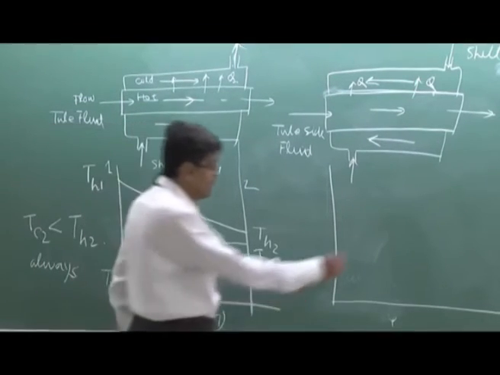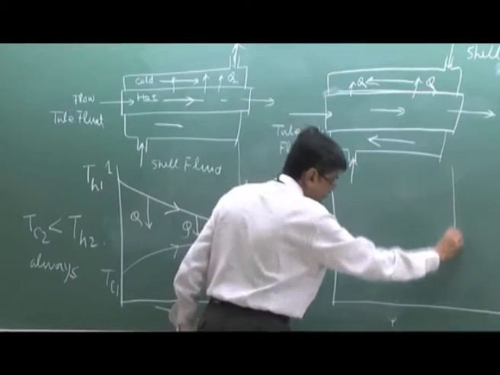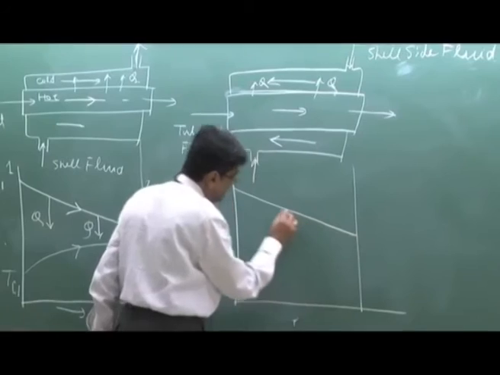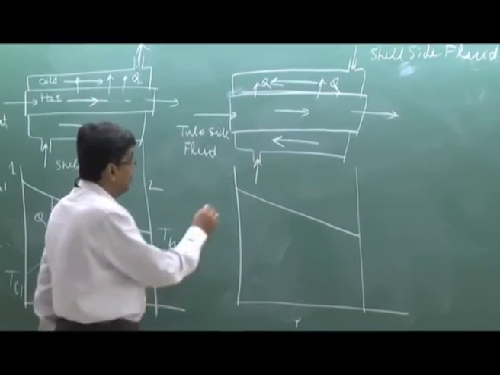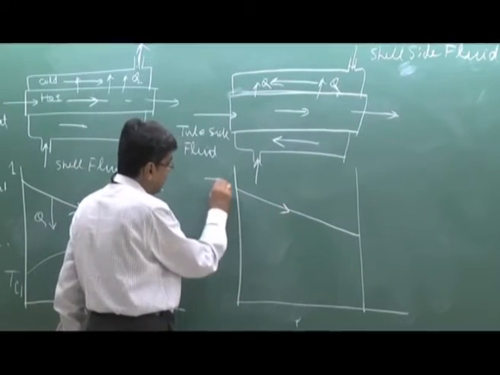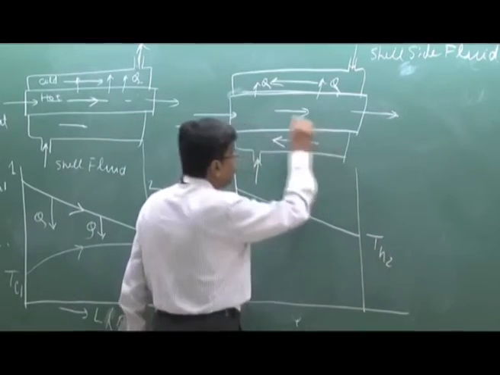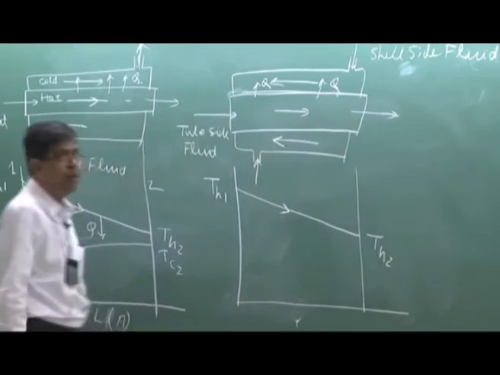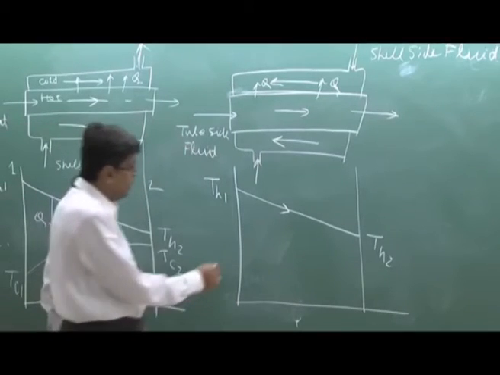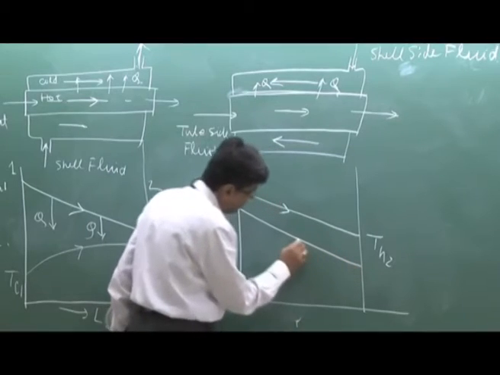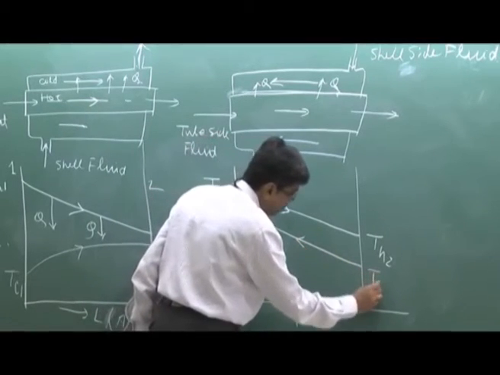What happens in this counterflow exchanger? Counterflow exchanger, the hot fluid temperature is like this. It is flowing in this direction, that is TH1 and TH2, which comes out here. But the cold fluid is flowing in the opposite direction, and the cold fluid temperature will be going like this.